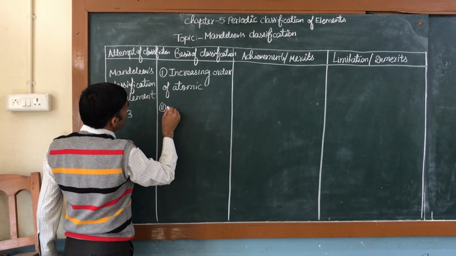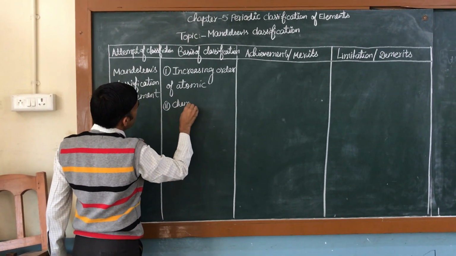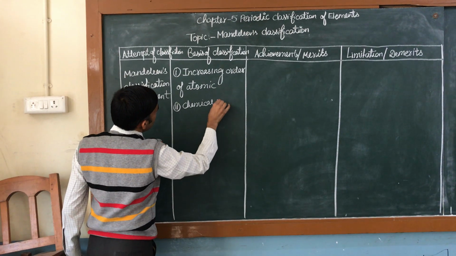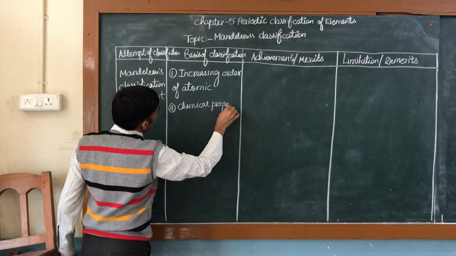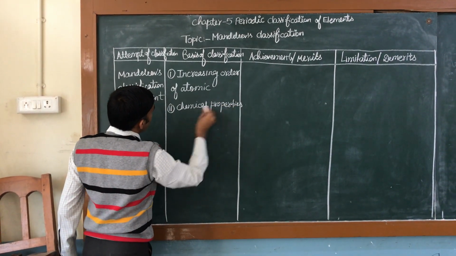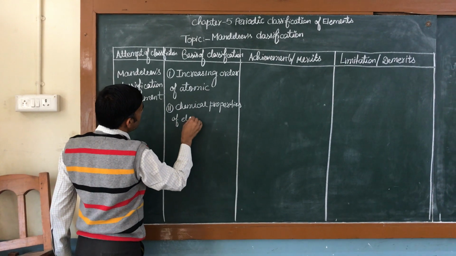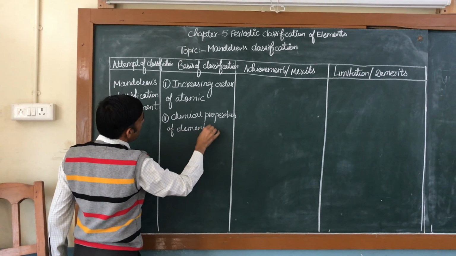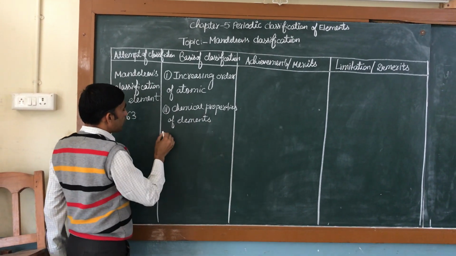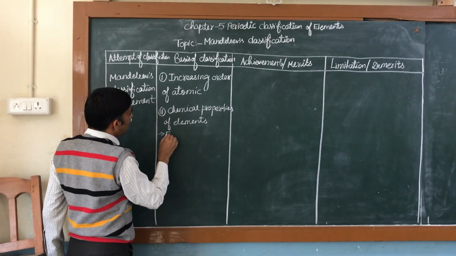Second base of classification: chemical properties of elements. Under this, he has taken the formula of oxides and hydrides.